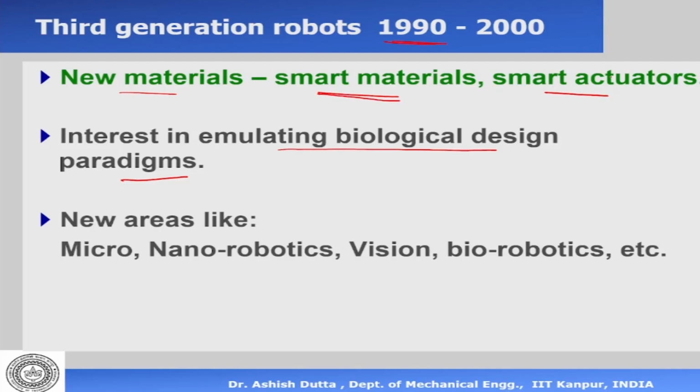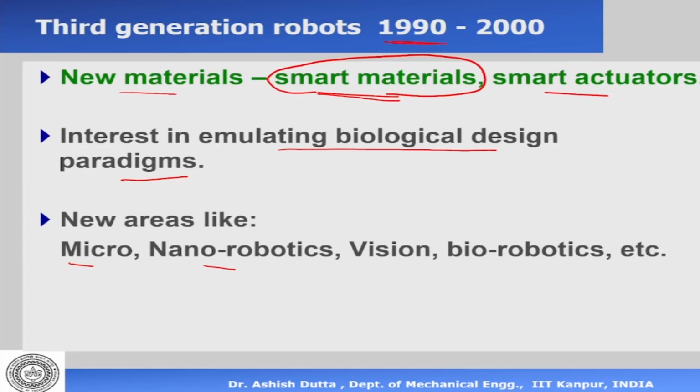Just to give you an example, we had DC motors to make robots, either serial arms or mobile robots, but you could not make these DC motors very small. How small? If you want to make nano robots or micro robots, which are less than a millimeter, you could not use a DC motor. Why? Because a very small DC motor cannot give you that kind of power or torque. So you could not make a conventional actuator small and still make a smaller robot out of it. If you cannot make a DC motor small, you have to find some other actuator, and those are called smart materials based actuators, smart actuators, smart sensors.